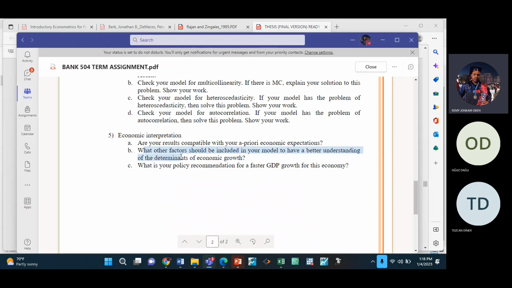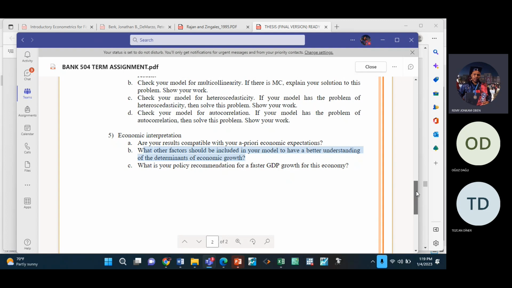Next, what other factors should be included in your model to have a better understanding? Now, to answer this question, you have to check the literature. What are we doing here? We are finding the determinants of economic growth, right? In the literature, there are many studies that have investigated the determinants of economic growth.